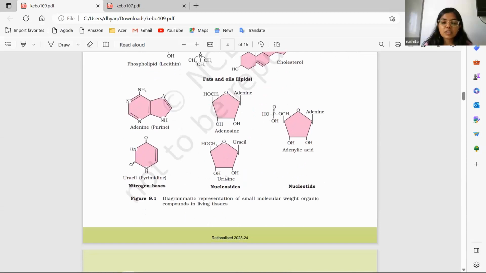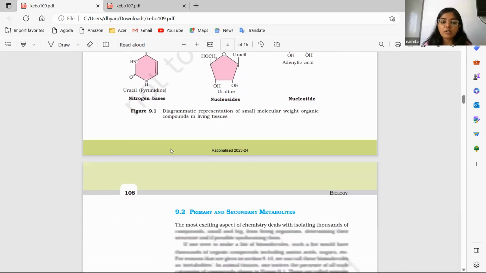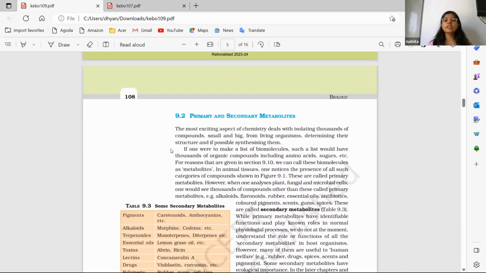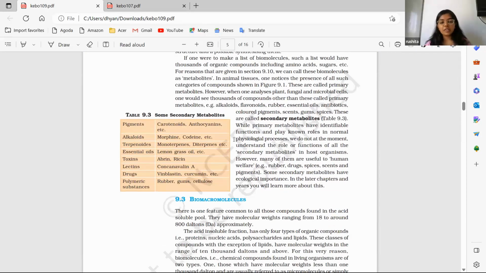Then these are the nucleosides and nucleotides, so you should know which has double rings. Double rings are the ones which are called purines, and pyrimidines are the ones which have a single ring, right? So you should know that also. Then there are metabolites, the description of metabolites, these are very easy. Primary and secondary. Primary are the ones which we get directly, and secondary are the ones which we extract from the primary, right? But this table is very, very important.